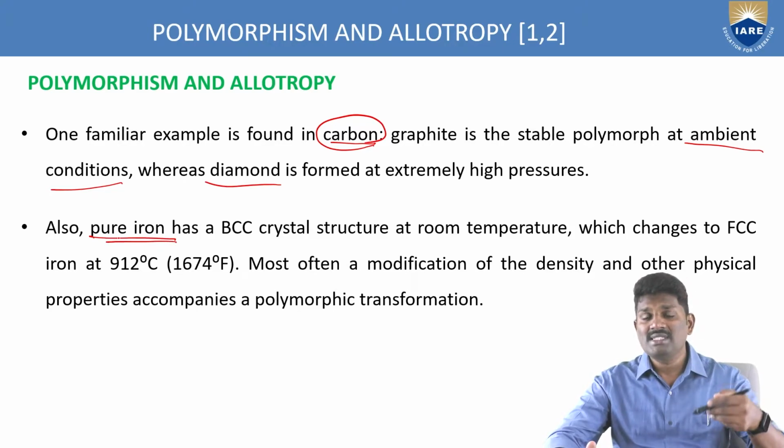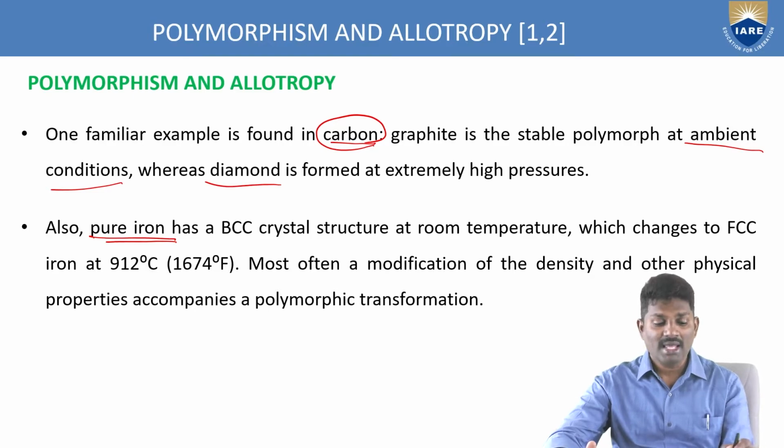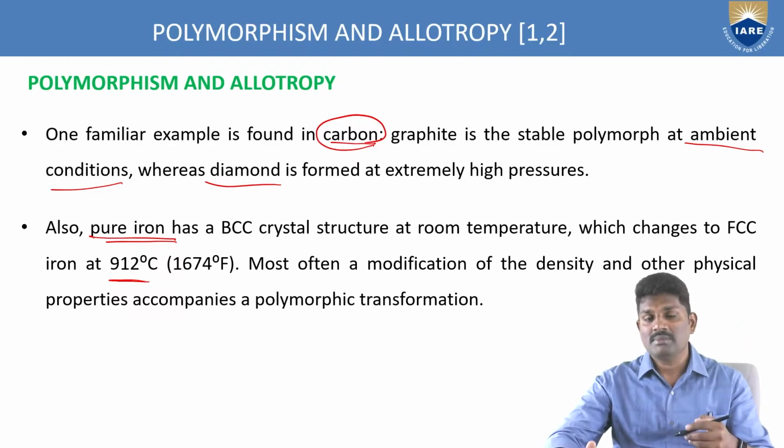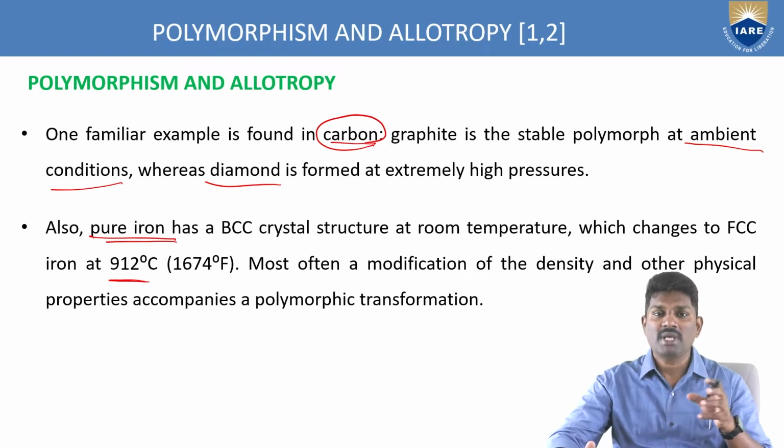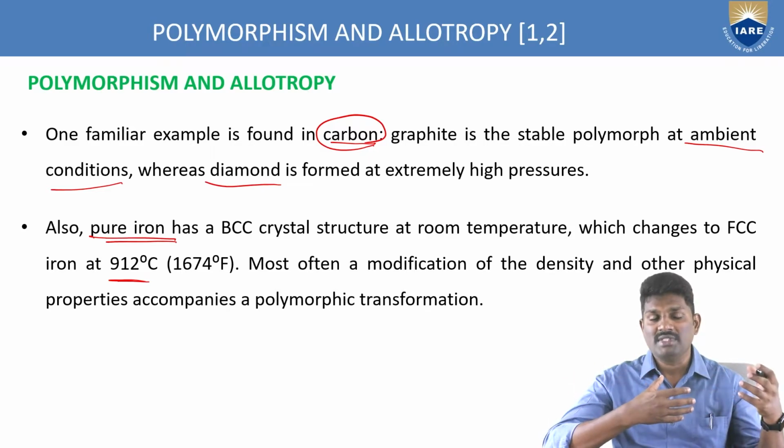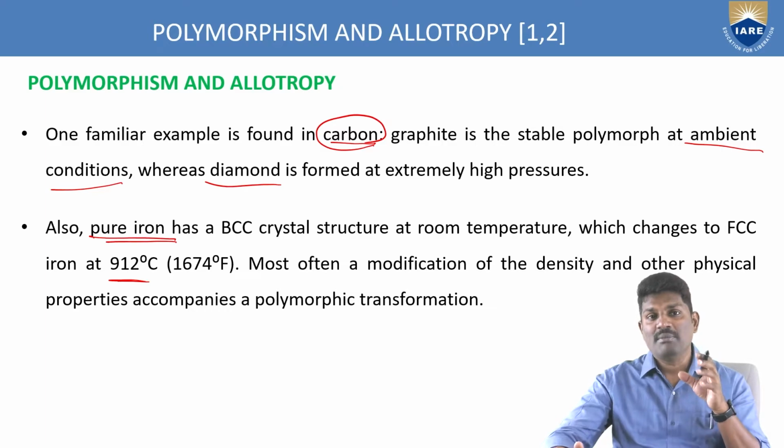Now, slowly, it changes to FCC, that is, face-centered cubic structure, at 912 degrees centigrade. So, if you increase the temperature, the same pure iron changes from BCC to FCC. There is a change in the crystal structure. The same metal has two different types of atomic structures at different temperatures. At ambient temperature, pure iron has a BCC type of crystal structure. If you increase the temperature to around 912 degrees centigrade, we see the conversion of BCC to FCC, which is completely based upon the temperature conditions.